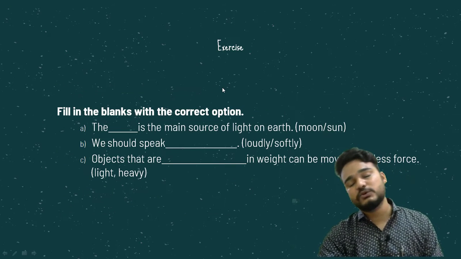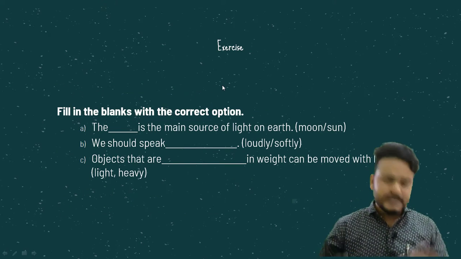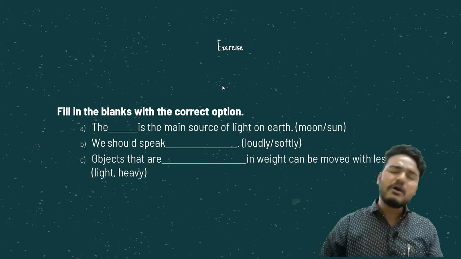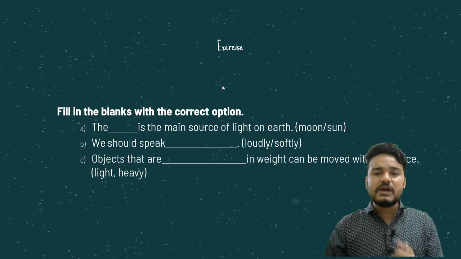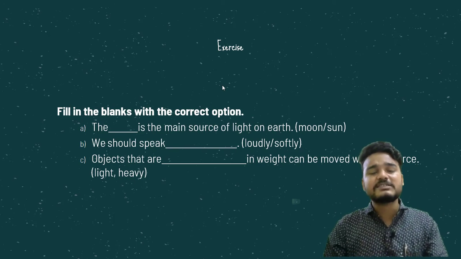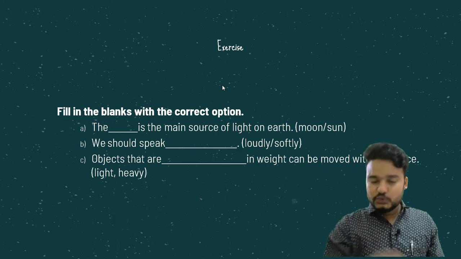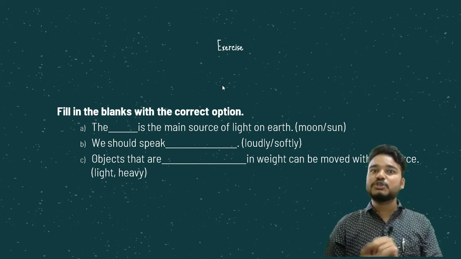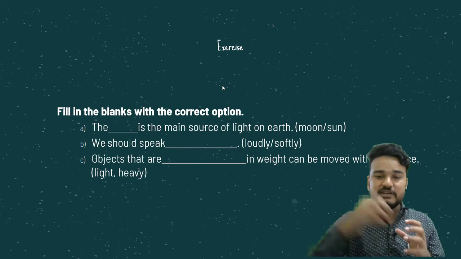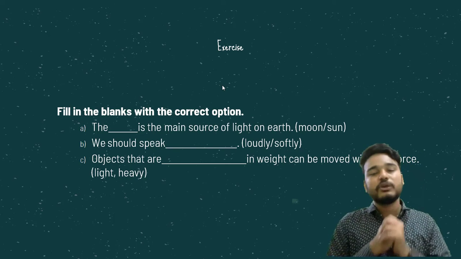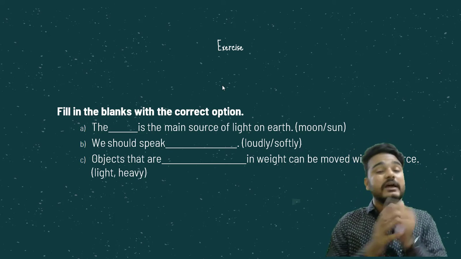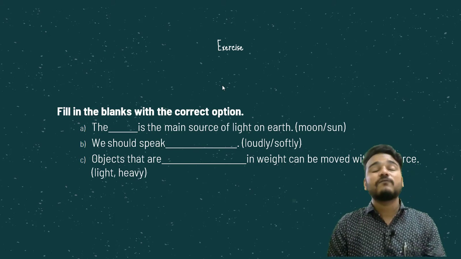Understood? Very good. So this was from the lesson. In this lesson we have learnt about sound, light and force. What is sound? Anything which can be heard is a sound. Light means to see something we need to have light, and if sun rays are coming and something comes in between, it gives us a shadow. Then we have learnt about force. A push or a pull is called force.